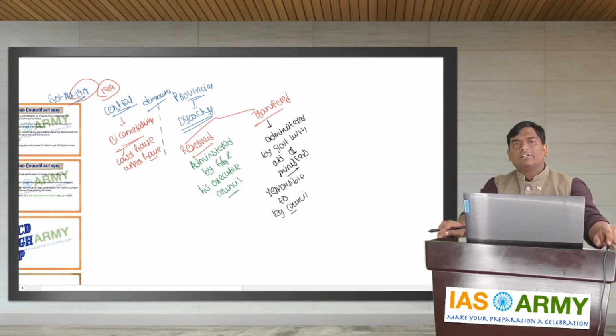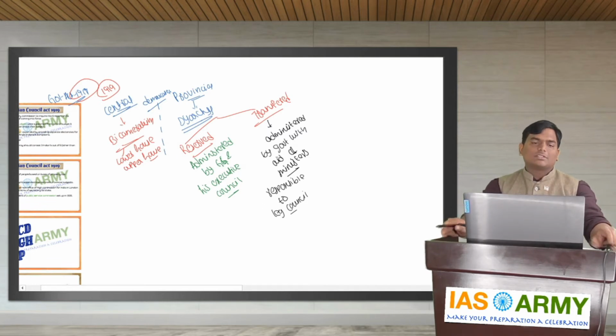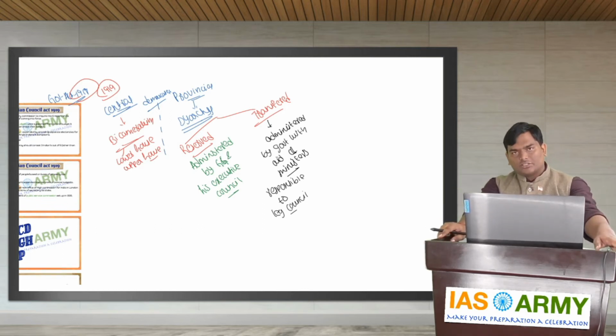At provincial level, it introduced a system known as diarchy, where provincial subjects were divided into reserved and transferred subjects. Reserved subjects are administered by the Governor General with the aid of his Executive Council, whereas transferred subjects are responsible to the Legislative Council.